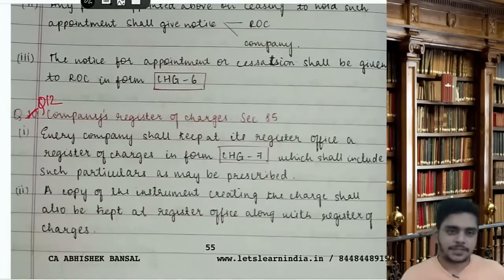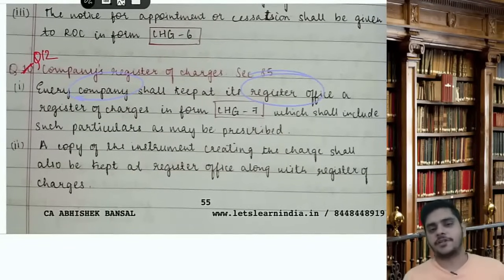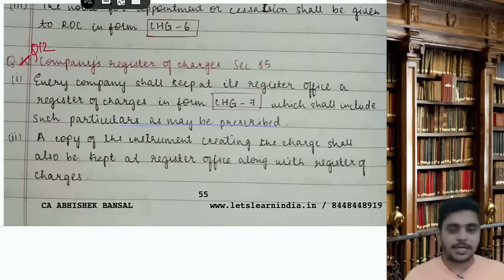Now, an easy answer: company's register of charges. Every company shall keep at its registered office a register of charges in form number CHG 7, which shall include such particulars as may be prescribed.